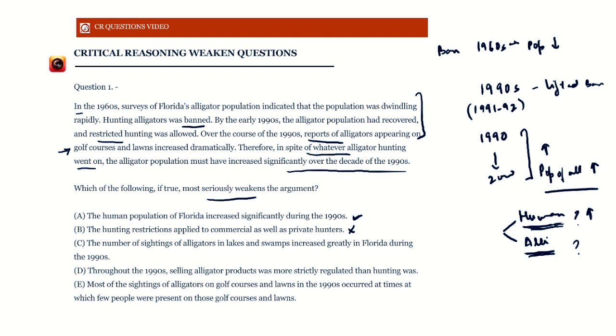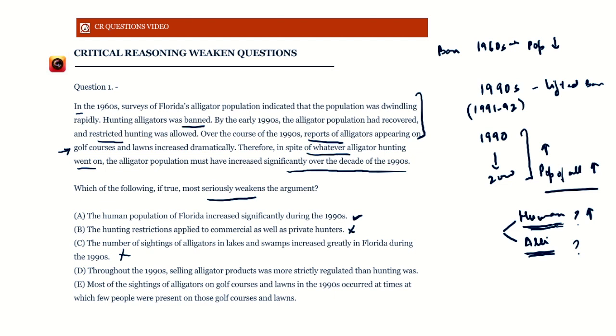Now, did the number of sightings in, let's say, lakes and swamps increase greatly? That again is none of our business. And even if they did increase greatly, that kind of works in favor of my conclusion, because I'm saying that the population of the alligators increased, and if we could see more alligators in lakes and swamps, it kind of makes sense, right? Then it does, in whatever little way, support my conclusion. So it's certainly not a weakener. So C is also gone.